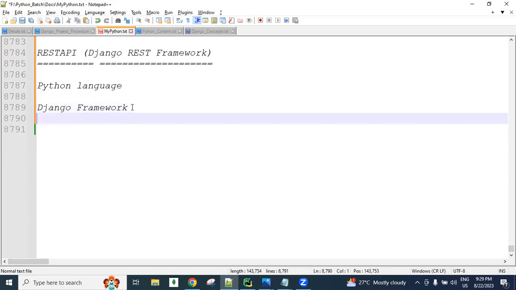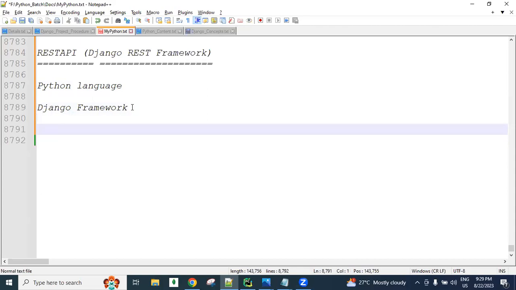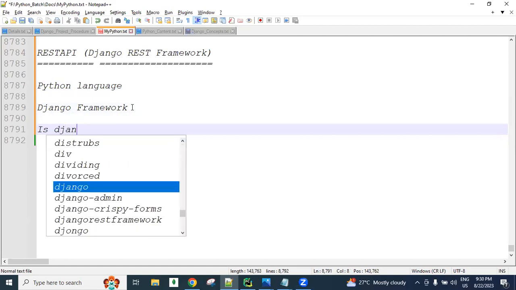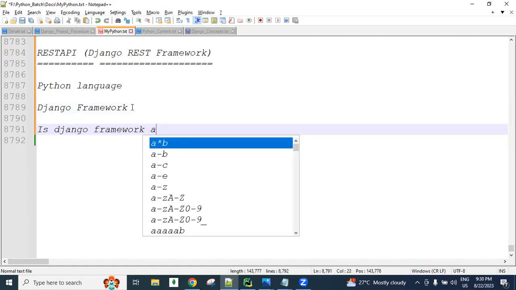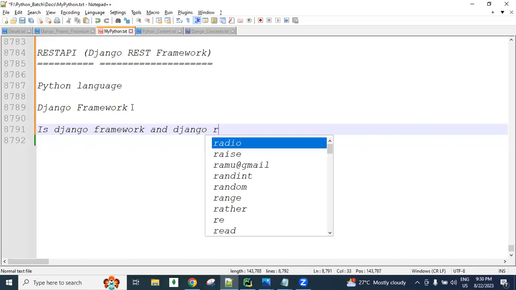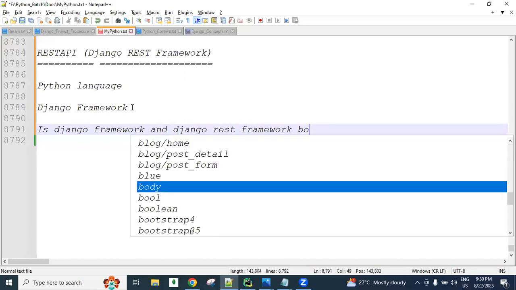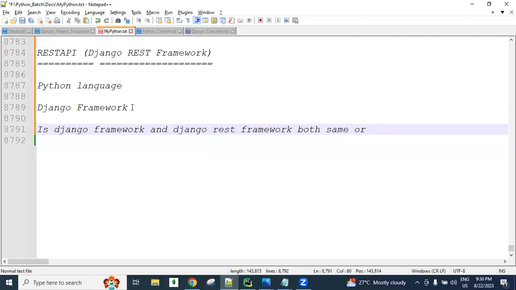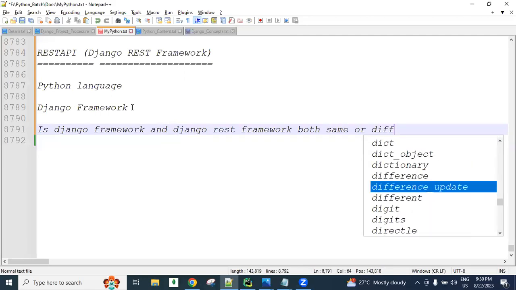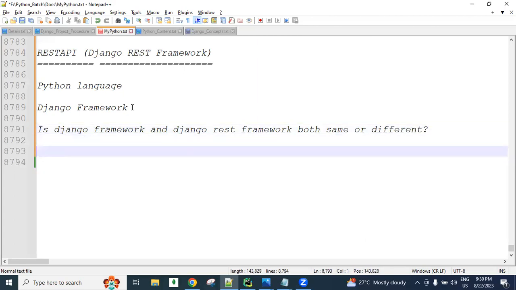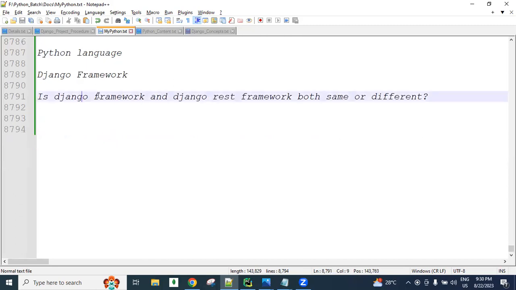Remember that. Next, we will discuss the Django REST framework. Here is one question: are the Django framework and the Django REST framework the same or different? What is your answer? Different, sir. Yes, both are different, not the same, guys. They are different things, but they almost look the same.